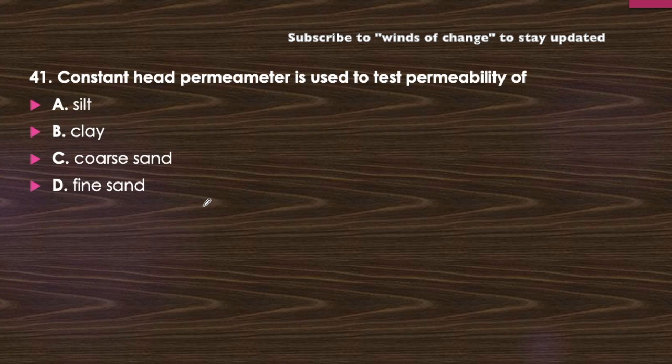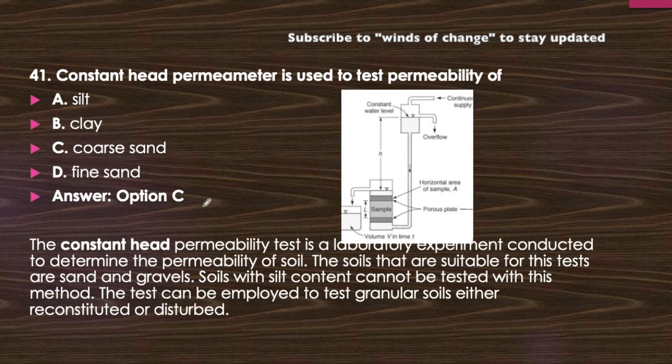Constant head permeability test is used to find out the permeability of the soil. Now, constant head permeability is used for which kind of soil? Important question. We have to find out permeability in which case. There should not be a cohesion in it, because we will not be able to find out a proper permeability condition of a soil. Okay, so answer will become option C, that is coarse sand.